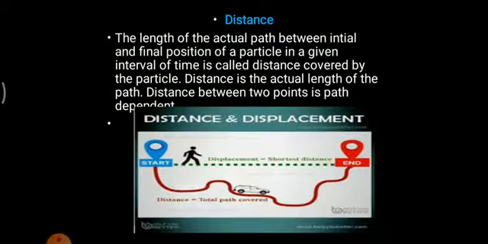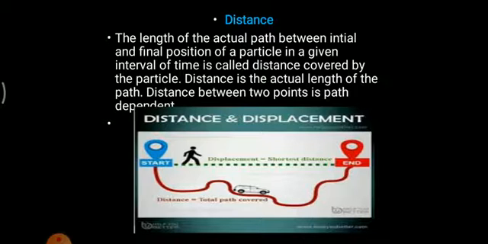Previously we have discussed motion and the different parameters associated with it. In this video we will discuss some more parameters, like distance. Now what exactly do we mean by distance? It is simply the actual path traveled by an object.